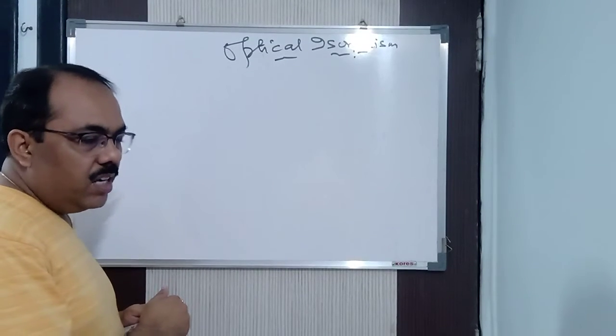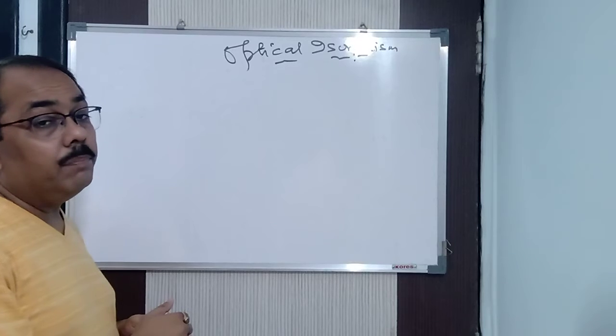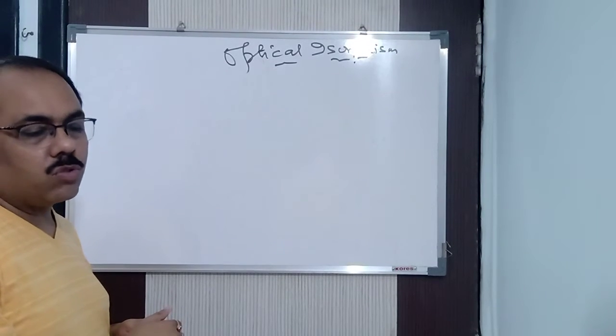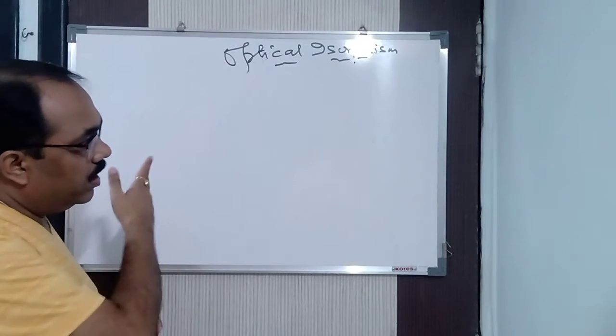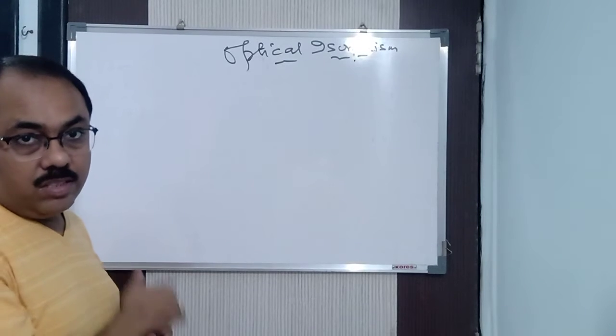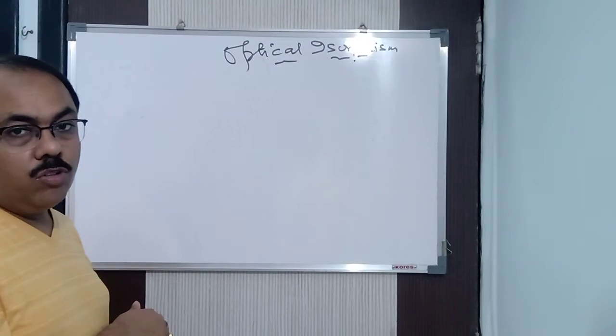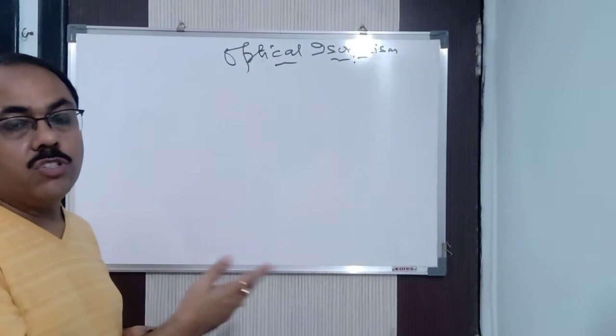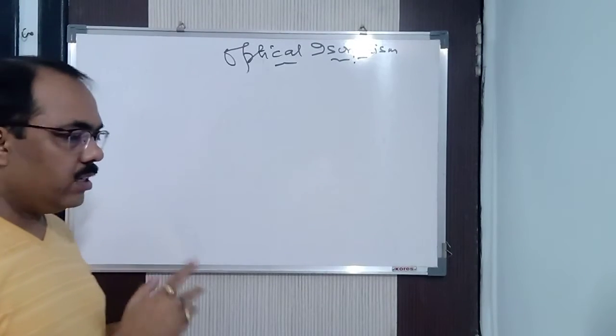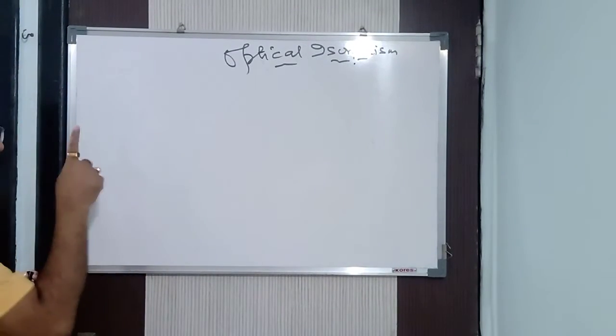How will you see it? You will see it with the help of an eyepiece, which means a microscope. That is what I am going to tell you now: how you need to do it to find out whether the compound is optically active or not. Now listen carefully, I am going to explain the experimental part.